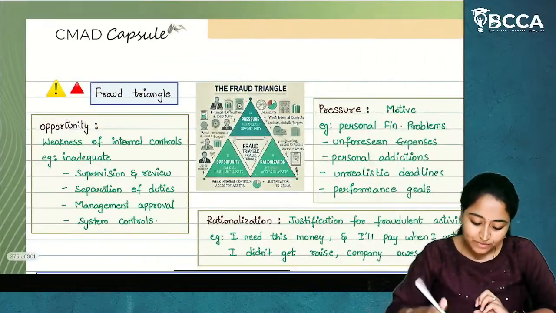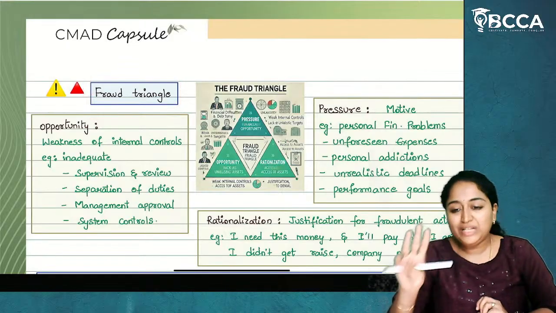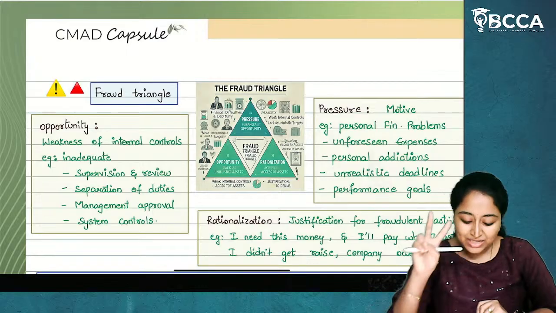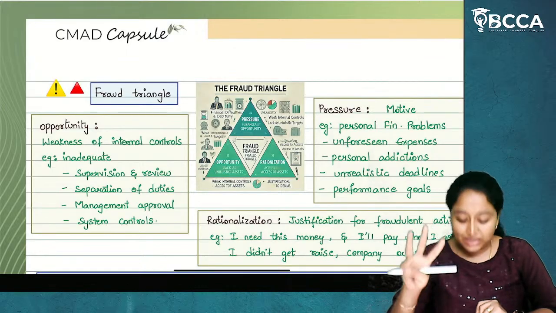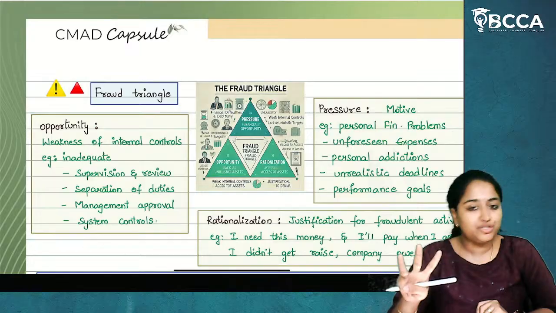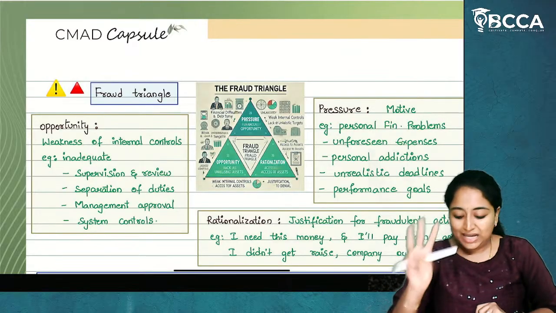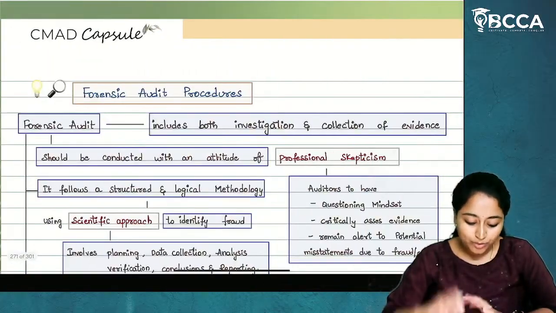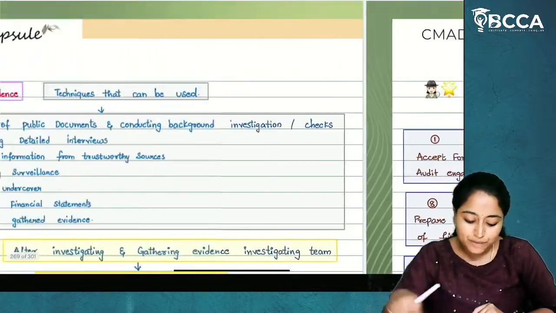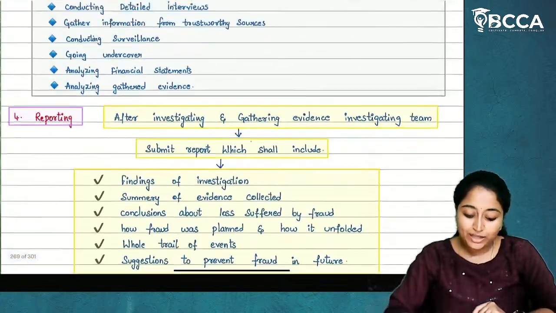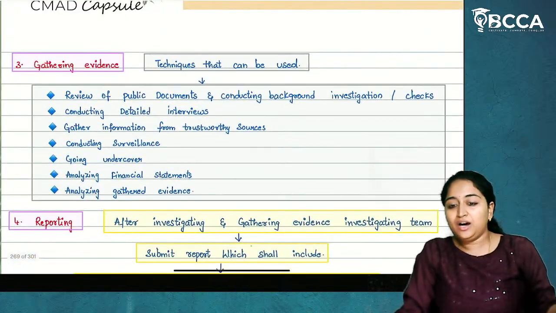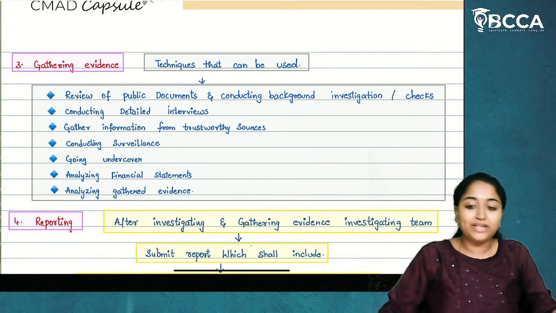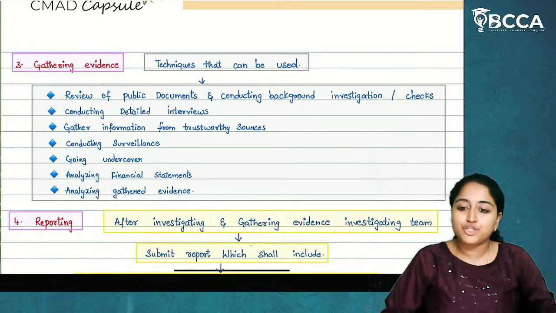Now, in the fraud triangle, we have three common elements. One is pressure, which is also called an incentive. Second is opportunity, and third is rationalization or justification. Regarding these three common elements, I hope that you already know about pressure, opportunity, and rationalization. So you can write here that they can use proper tools and techniques. There is one tool or technique which is used by forensic auditors in the investigation, which is called the fraud triangle.